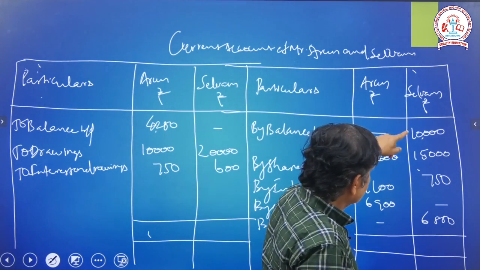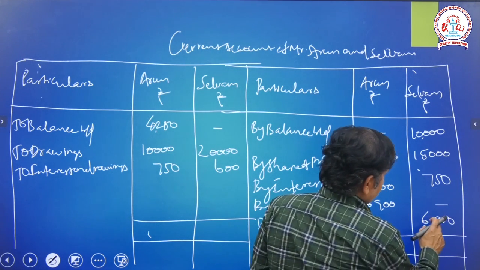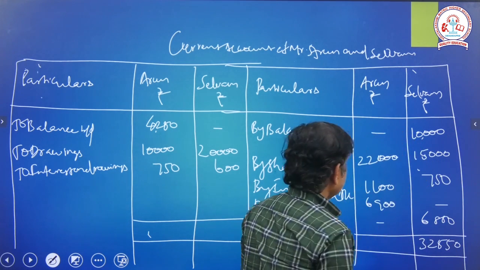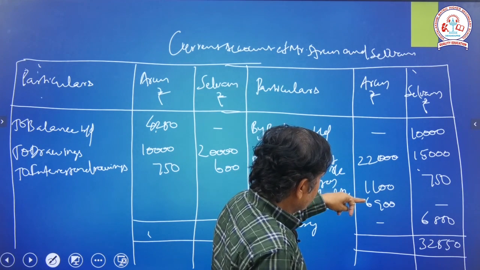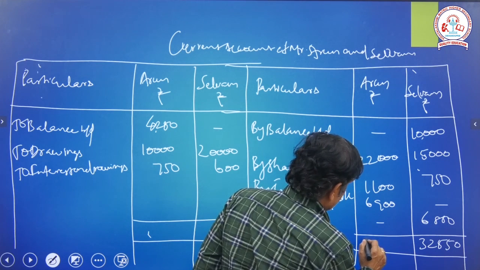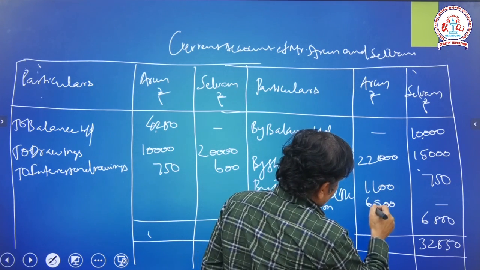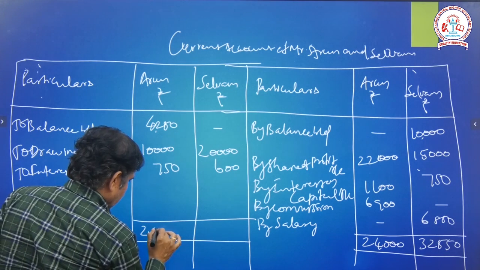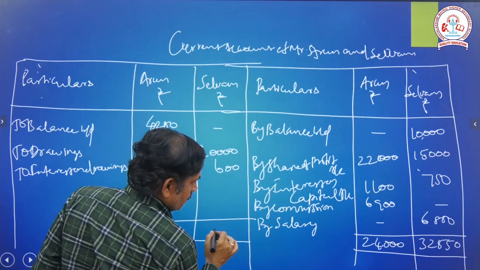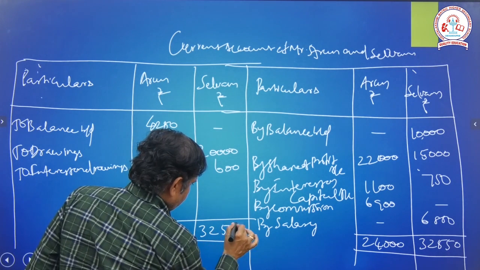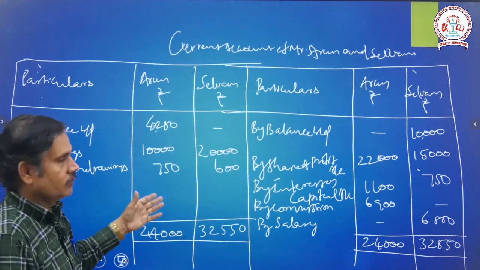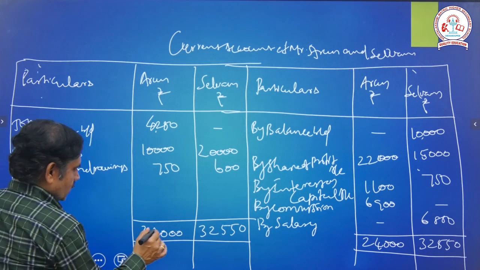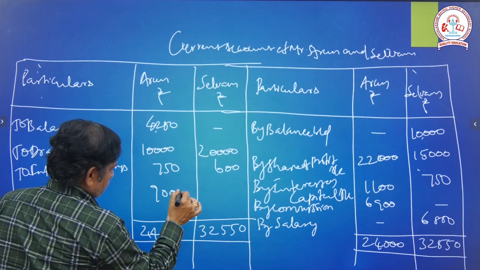The debit total is 32,550, and on the credit side the total is 24,000. So we take the difference, and you will get the remaining balance of 9,000.